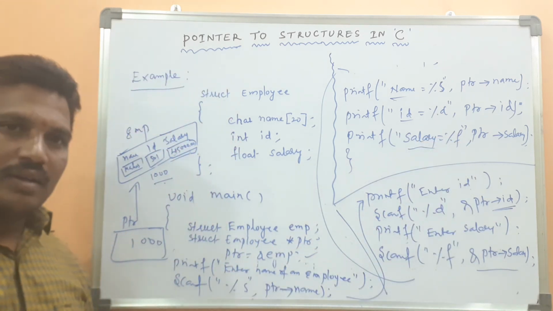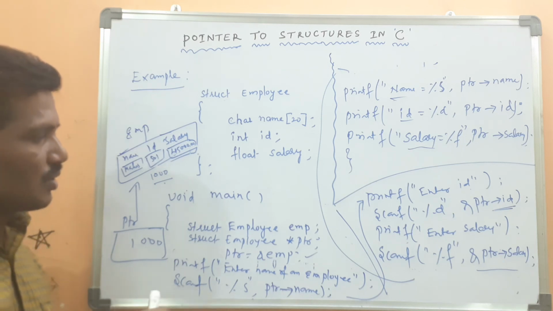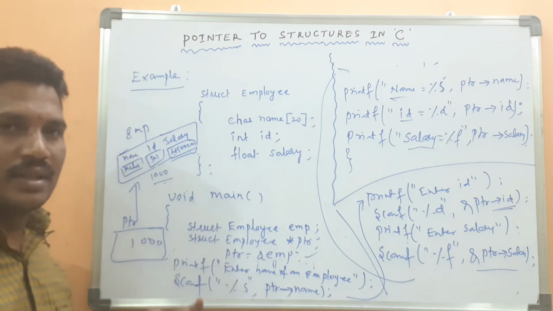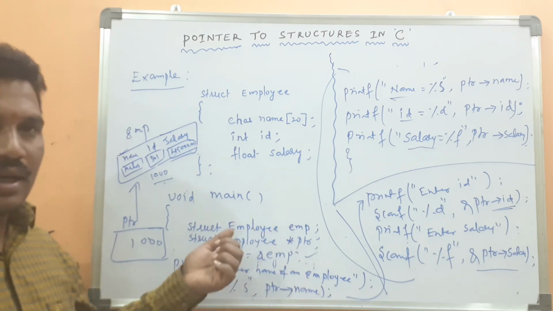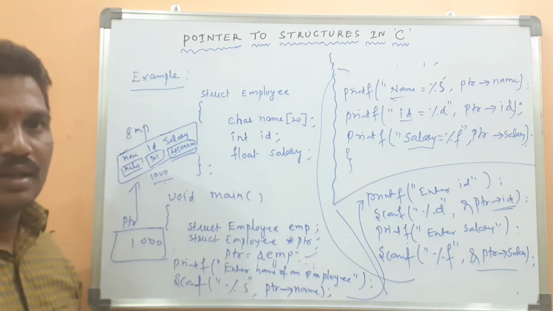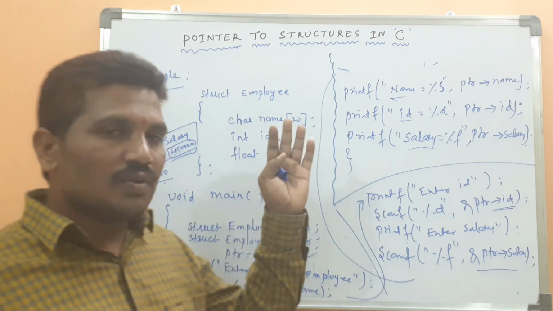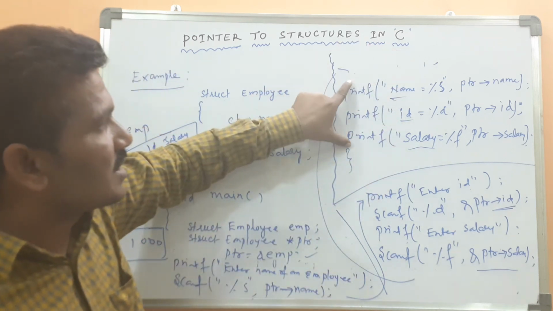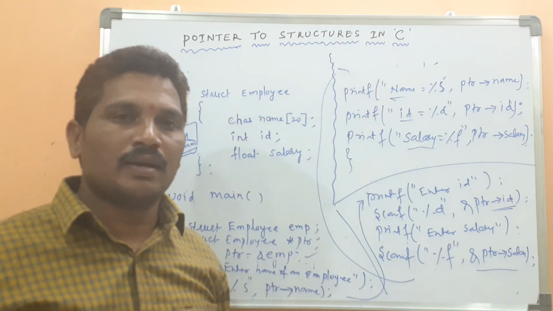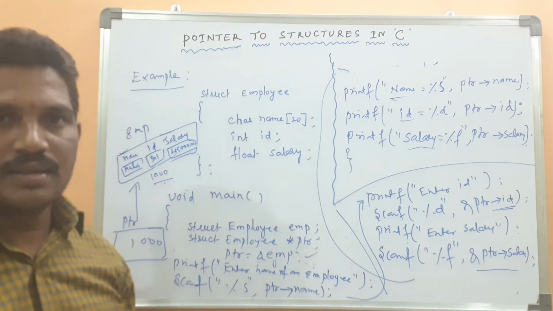Once you compile it, you can take different data for the employee name, employee ID and salary. Whatever data you have taken during the runtime, these are the statements for displaying the data of the structure members.